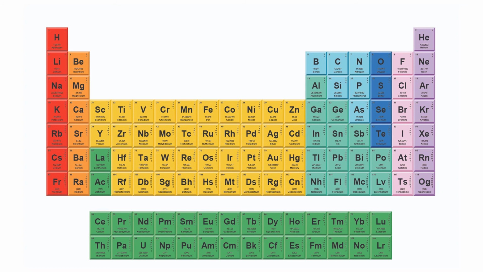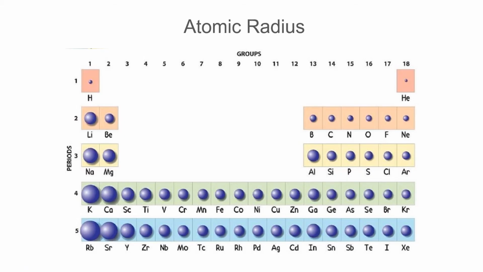So what's the impact and importance of having them in a table like this? I'm going to briefly go through a few effects observable based on how the periodic table is set up. Based on a neutral atom's radius, you can see that it increases going down because every time you go down, the atom has one more electron energy shell. It also increases as you move from right to left because each of the atoms on the same row have the same amount of energy levels, but you slowly decrease in the amount of protons you have as you move to the left, which means there's less of a positive charge holding the electrons tightly, allowing the atom to be a little bit more spread out.